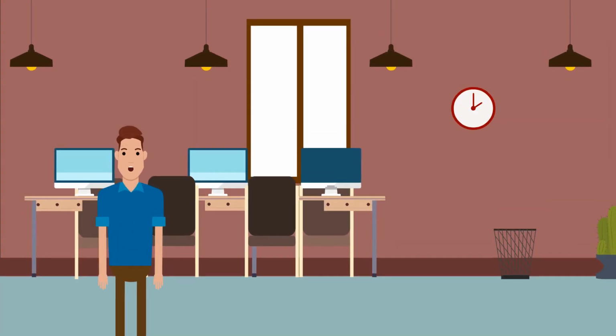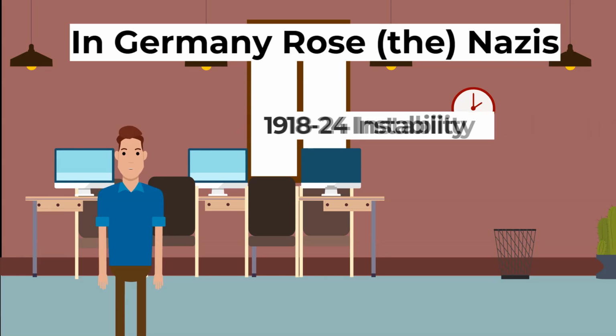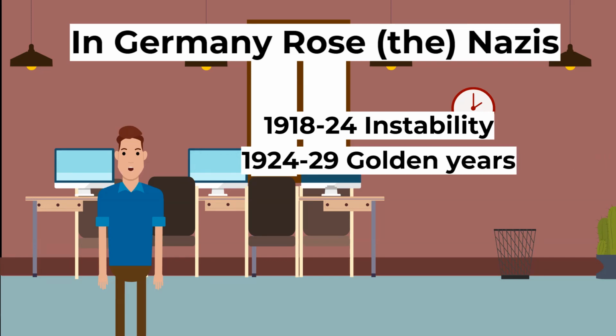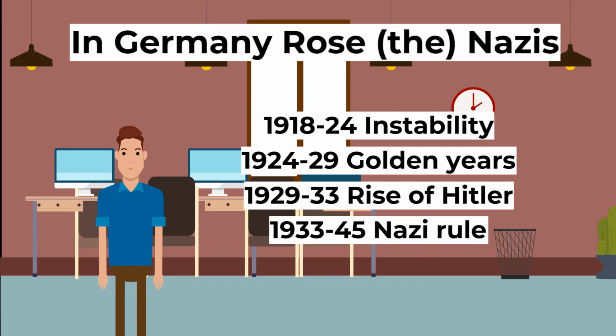Here is a tip for the exam. Remember the different parts of this period by remembering the mnemonic: in Germany rose the Nazis. So, from 1918 to 1924, instability. 1924 to 1929, the golden years. 1929 to 1933, the rise of Hitler. And 1933 to 1945, Nazi rule.